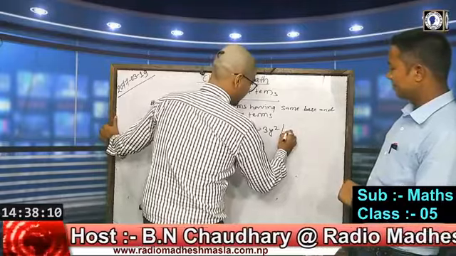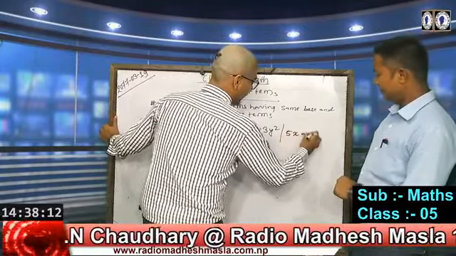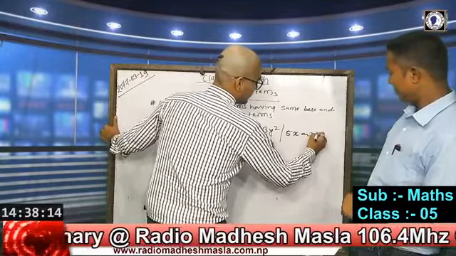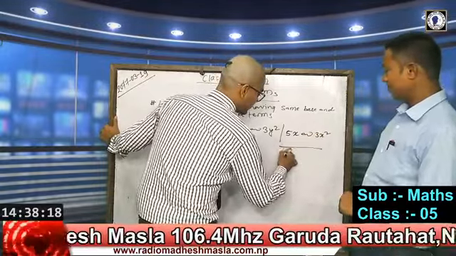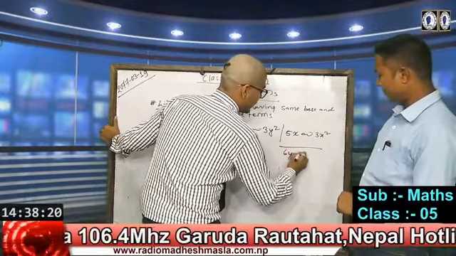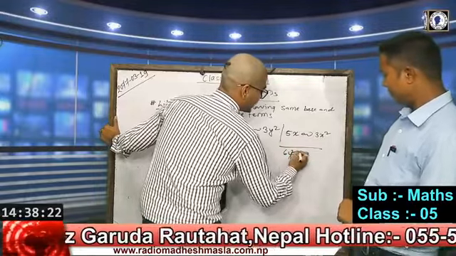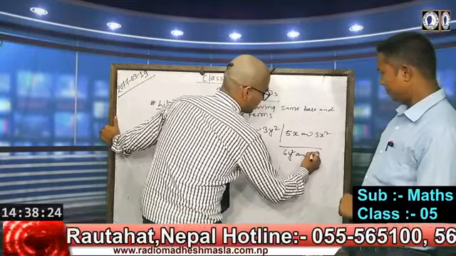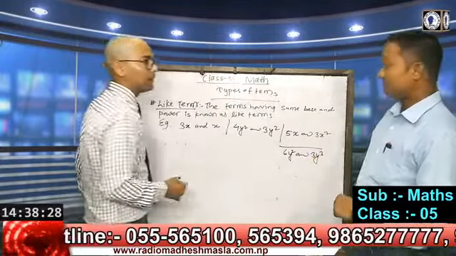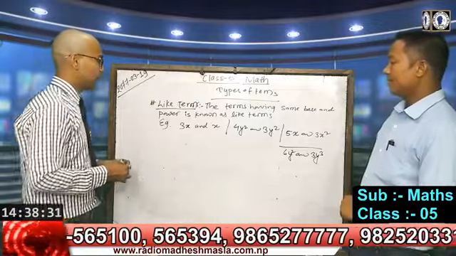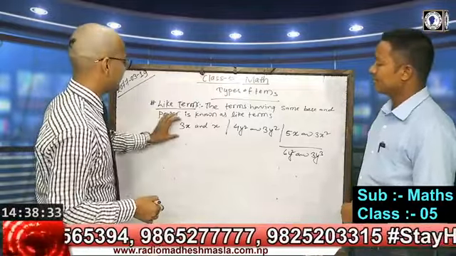Let's take another example also: 5x and 3x square. Let's take another also: 6y and y square, and 3y cube. Cube means the power, having power 3. In the same way, let's talk about the first example.